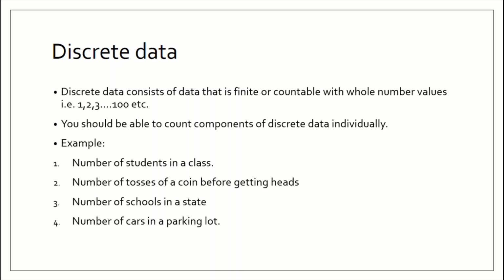For example, we cannot have half a student or a third of a student. Also, the number of tosses of a coin can only be observed in whole numbers. Every toss counts as one toss. The number of schools in a state, we do not have half a school or a third of a school and so on, as applies to cars.